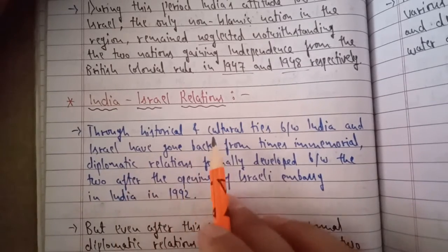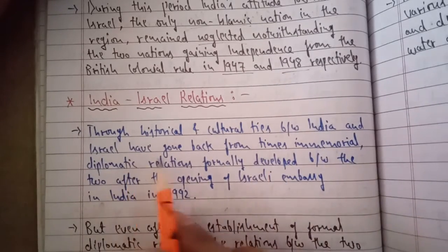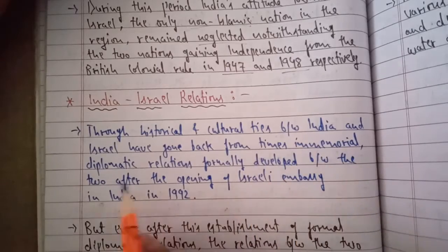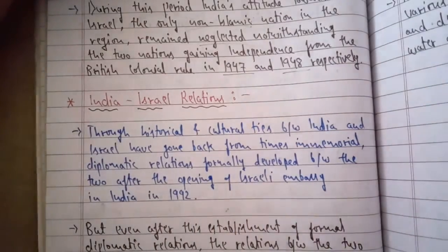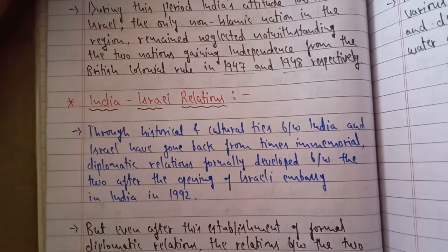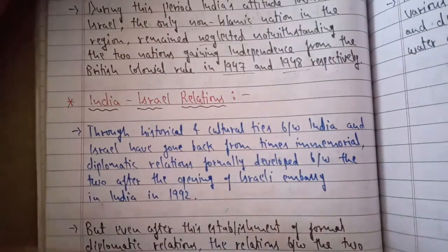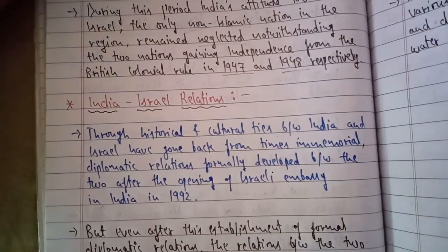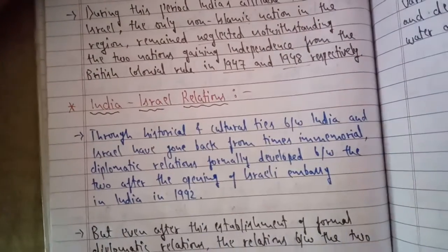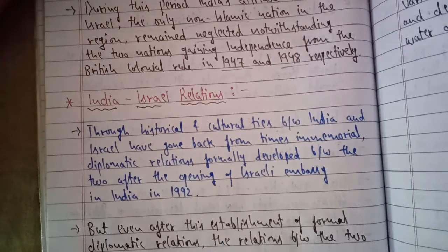Historical and cultural ties between India and Israel go back to times immemorial. As we have seen the reasons why we could not develop relations with Israel, there were many political reasons, and those were important for India's foreign policy. That is why there was such a gap between these two countries for around 45 years after independence.